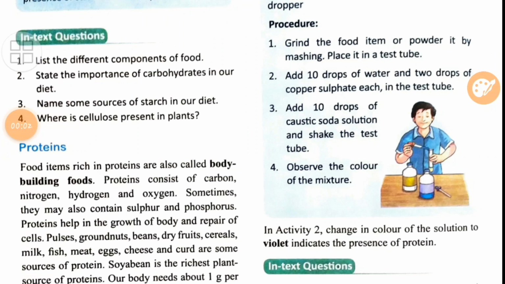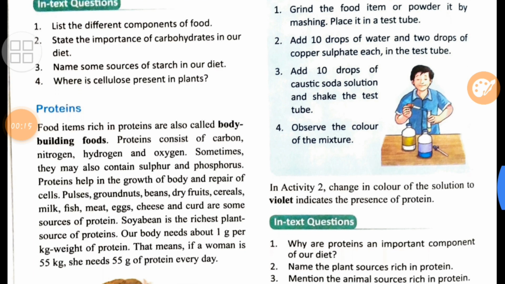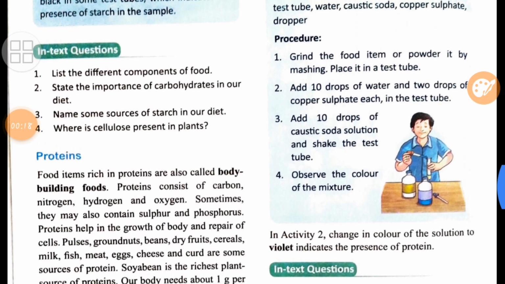So at the end, after mixing water, copper sulfate solution and caustic soda, you will see that the color of the solution changes to violet color, which hence proves that it contains what? Protein in it. So the violet color change indicates the presence of protein in the particular food item which you have taken in the powdery form in this experiment. So now this way we come to the end of one more nutrient, that is proteins. On the whole, protein is nothing but a bodybuilding food, and certain examples are given to you. You can learn the examples as well as the interesting fact which is given, and learn the experiment of how you can show the presence of protein in the food item.